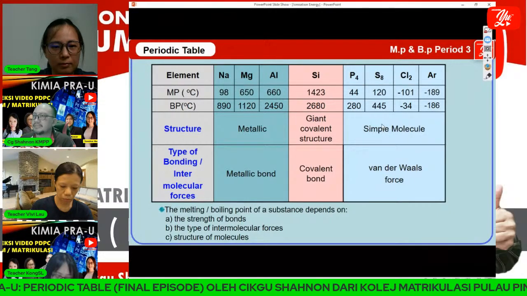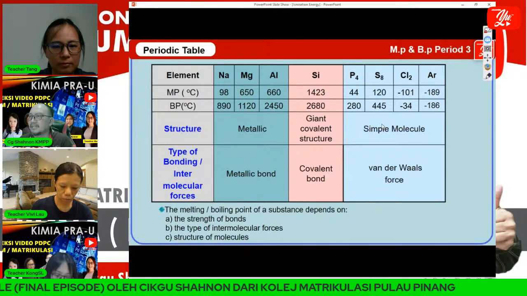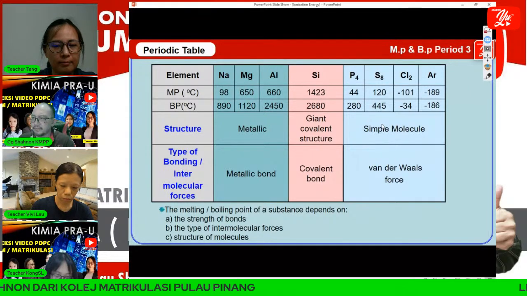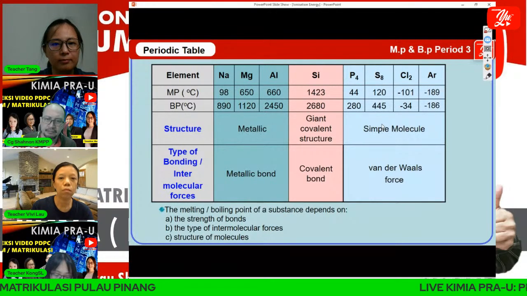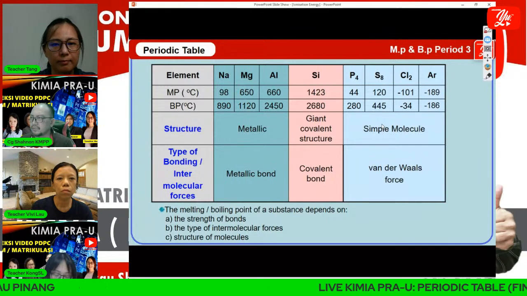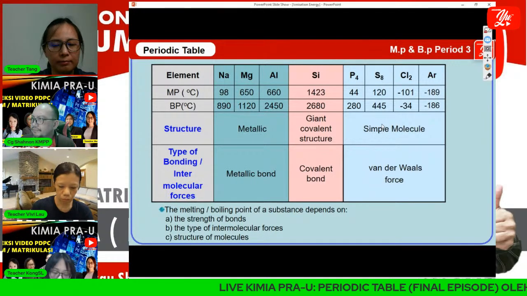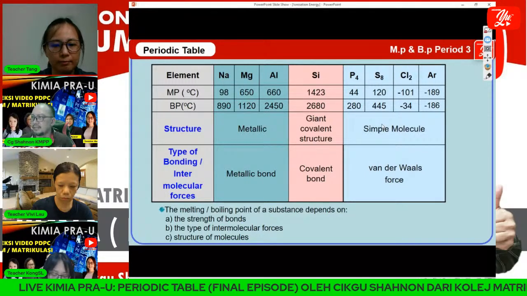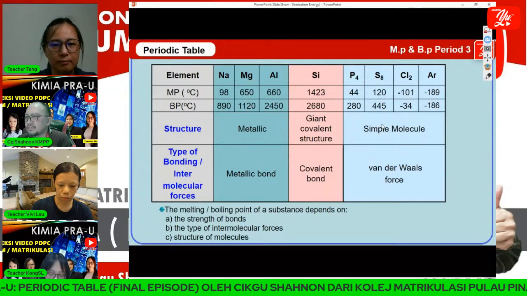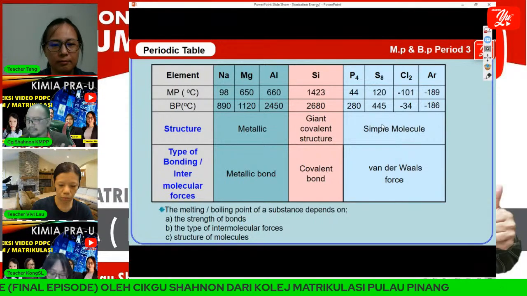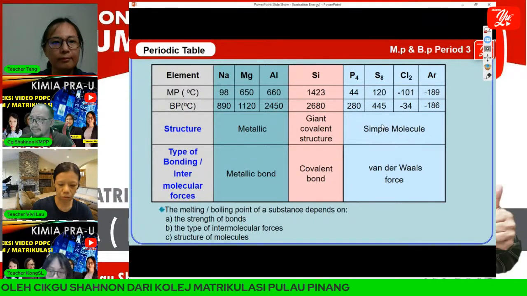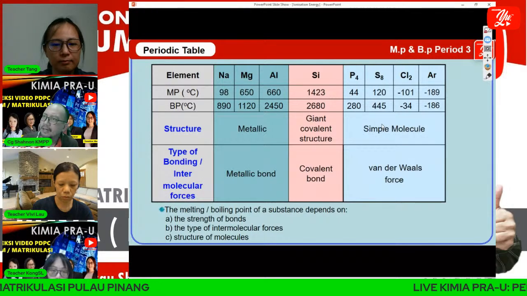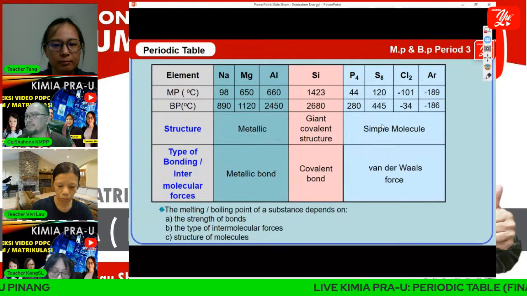The second one is type of bonding, or intermolecular force. For sodium, magnesium, and aluminium, the type of bonding is metallic bond. For silicon, covalent bond. And for phosphorus, sulfur, chlorine, and argon, van der Waals forces. So we have to differentiate them into three parts first before we can discuss their melting point and boiling point.